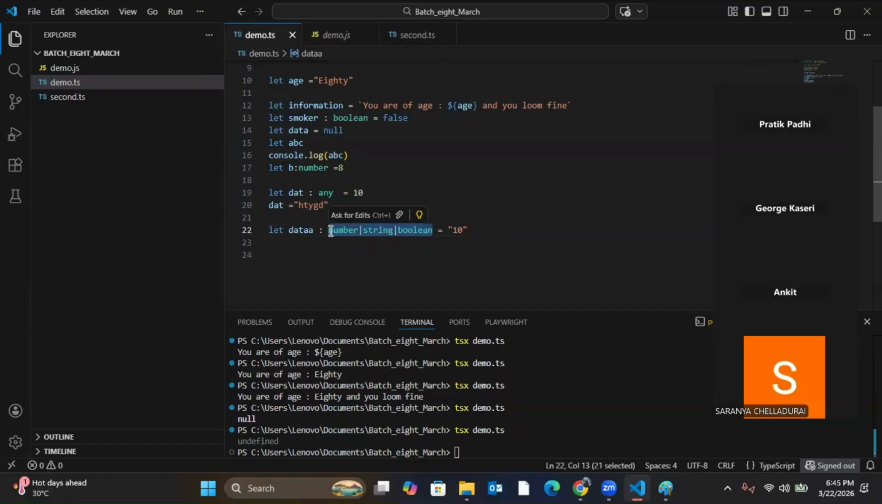What is the difference between any and union? Any and union are almost the same, but the way of expression is not the same. Any will accept everything. It will accept null. It will accept string. It will accept boolean. It will accept number. But let's say my requirement is I want a variable which can accept only number and string. Then I cannot use any, right? I have to use union only.